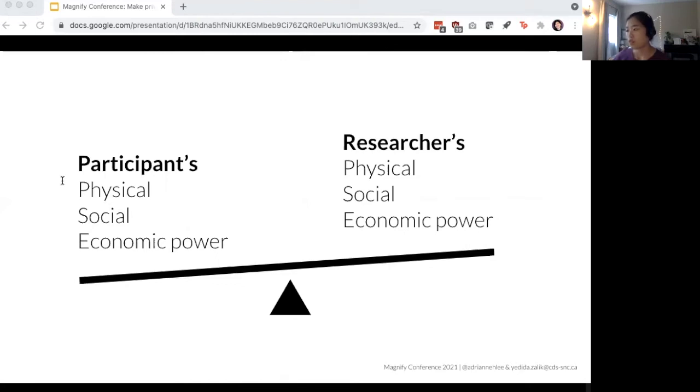So though not often intended by the researcher, participants can feel uncomfortable at any point in the research process due to physical, social, and economic power imbalances. Conducting research in government, there's an added imbalance due to perceived and real power that government employees have over people's lives.